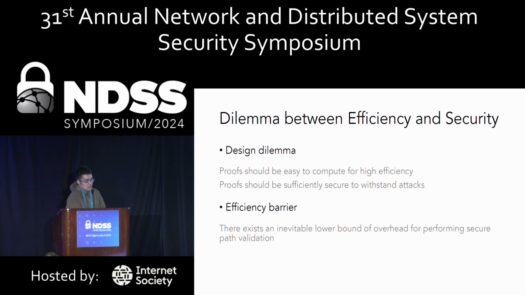We observe that existing path validations encounter a dilemma of efficiency and security. On one hand, we require proofs to be easy to compute to maintain high efficiency. On the other hand, proofs should be robust enough to withstand sophisticated attacks, ensuring security. This tug of war creates an efficiency barrier: if we want secure routing, there exists an inevitable lower bound of overheads for proof computation.